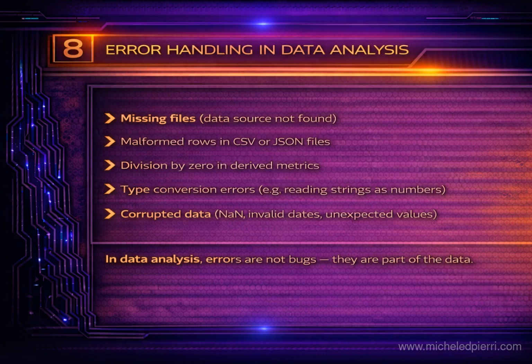Derived metrics can blow up with division by 0, so you either guard the denominator or define a safe fallback like NaN. Type conversions are another classic. Numbers stored as strings, commas versus dots, or hidden characters that break parsing. And then there's corrupted data. Missing values, invalid dates, out-of-range values, which often aren't programming bugs at all, but a genuine property of real-world datasets. The win is when your code doesn't just fail or succeed. It tells you what went wrong, how often, and what it did about it.